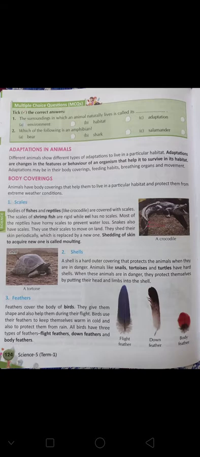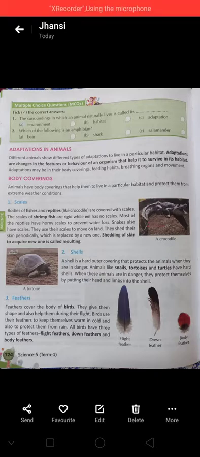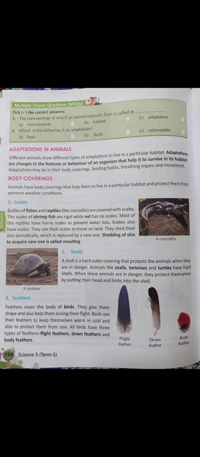Now we will discuss the body coverings. First of all, what is an adaptation in animals? Why do animals need to adapt? Animals need to adapt because different animals have to survive in different conditions.